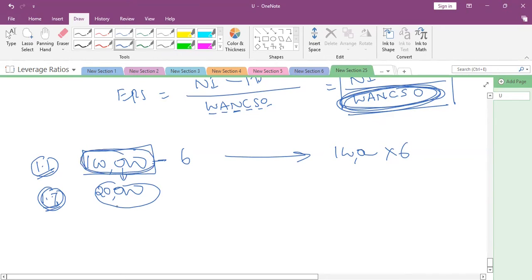New shares issued 20,000, so now the total number of common shares on 1st July is 120,000. If no other share is issued or bought back, how many months are these 120,000 shares outstanding? 6 months, sir.